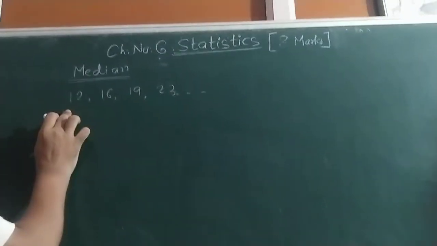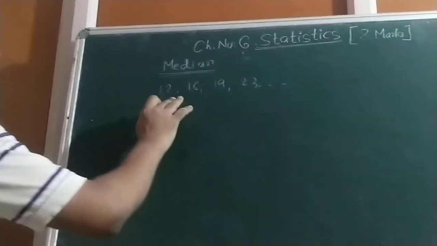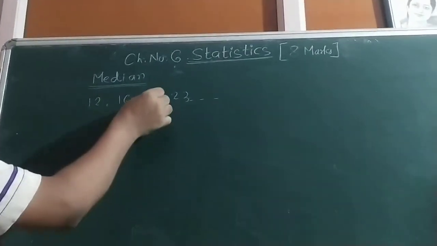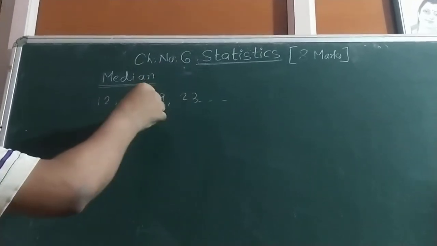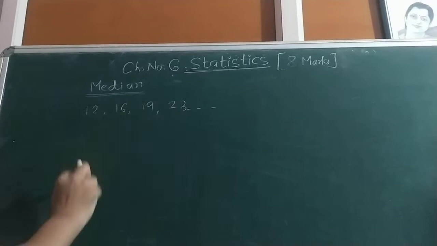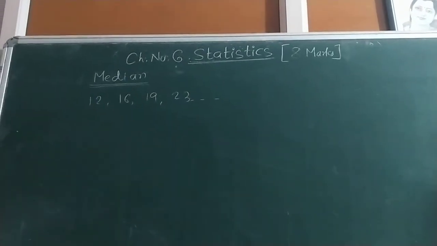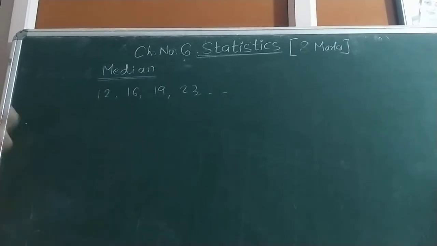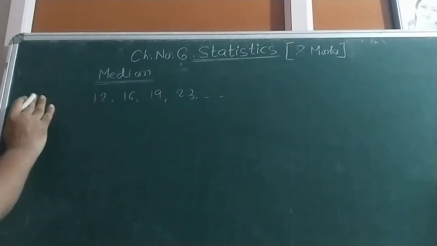Then we have to observe these numbers, whether they are odd or even. If odd numbers are there, then we can choose the middle number as the median. If even numbers are there, then we have to take two numbers, then find the average of those two numbers. Then we can calculate the median. It was in 9th standard. Barabar? These are the data given.